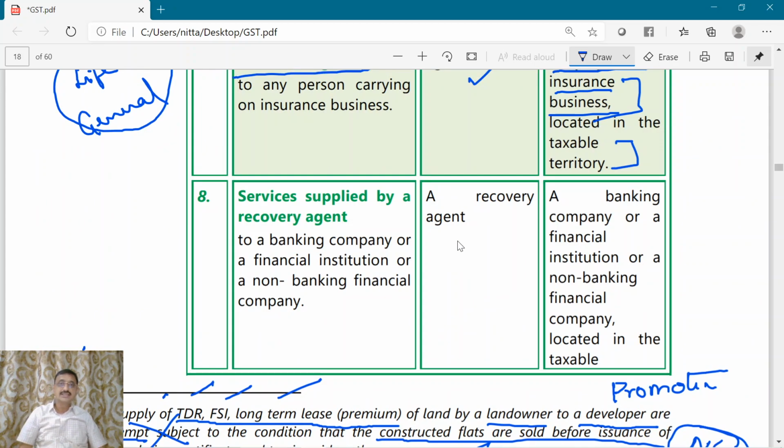Who is the service provider here? The service provider is a recovery agent. Who is the service receiver or recipient? A banking company or a financial institution or a non-banking finance company located in the taxable territory. Now, what is the nature of service supplied? The nature of service supplied is that of a recovery agent.